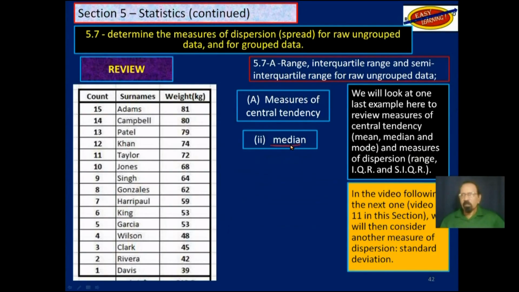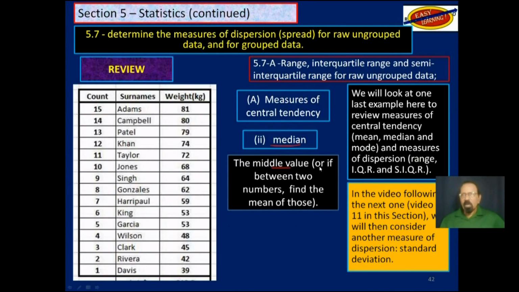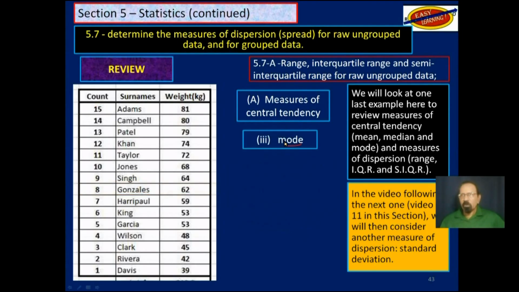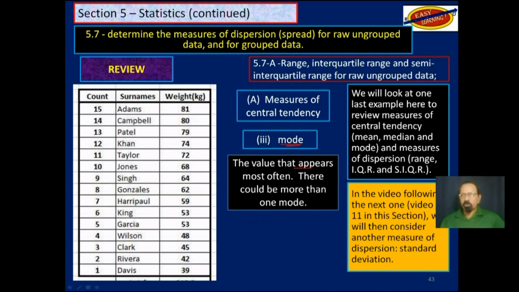Secondly, we look at median, and median is a middle value. And if there are two such middle numbers, we will find the mean of those two numbers to get the median. In this case, since we have 15, an odd number, the 8th is fairly easy to find, so it is 62. So the median is 62. And then we look at mode, which is a value that appears most often. You could have more than one mode, or you could have no mode at all. In this case, we do have 53 appearing twice here. And so the mode is 53.